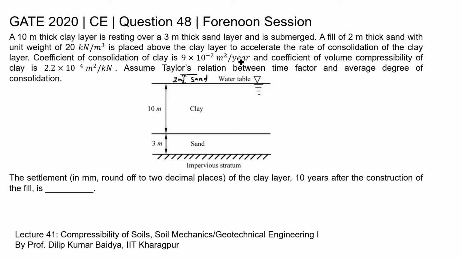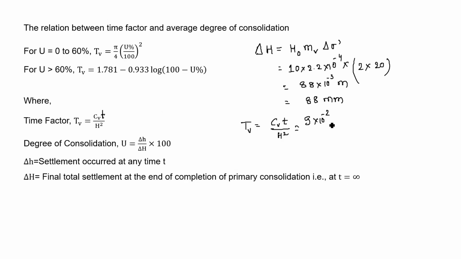So always be cautious with the unit. The unit of this coefficient of consolidation CV is per year, so always match this unit with the time. Always take the time in this unit only. That is, if it is given in years, then you take the time in years also. So here time is given as 10 years.